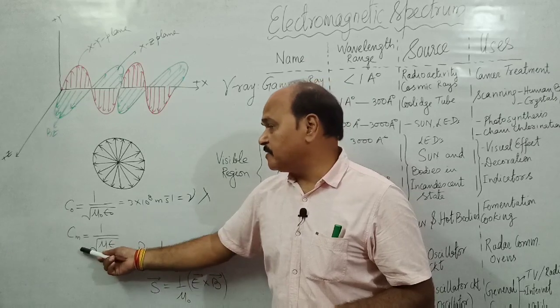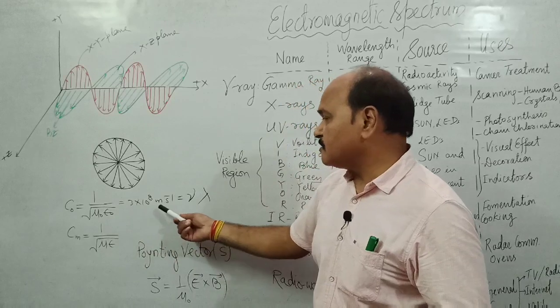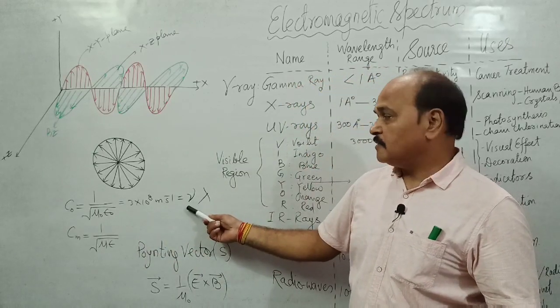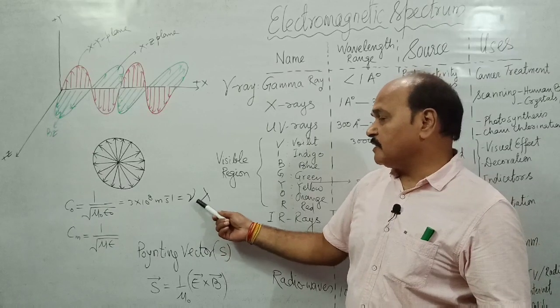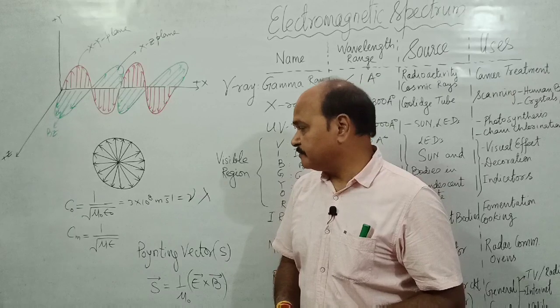The speed in the medium is always less than speed in vacuum. Speed is a constant in vacuum, and it is frequency into wavelength. That means frequency and wavelength are inversely proportional to each other for an electromagnetic wave.